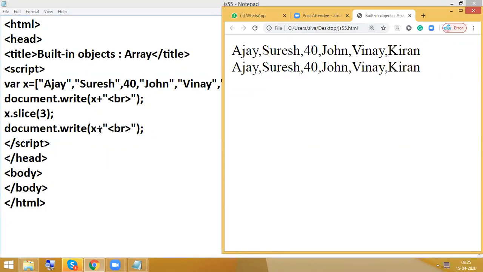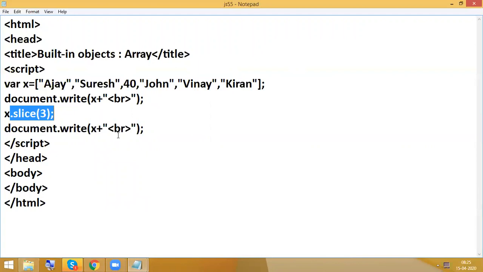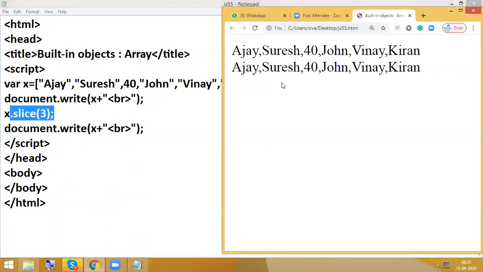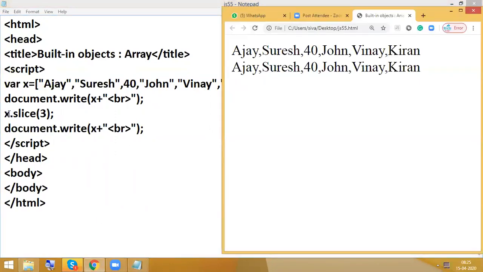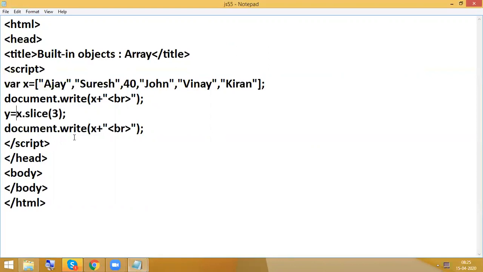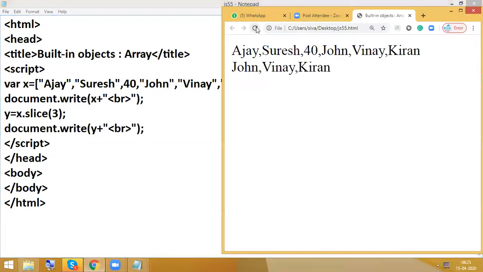Just 1 second. Yeah. So here I removed, but the problem is I need to store that data in a variable. So store that one in Y. What is the meaning here? I removed the first 3. So first 3 means what here? Ajay, Suresh, 40. So here it is removed.